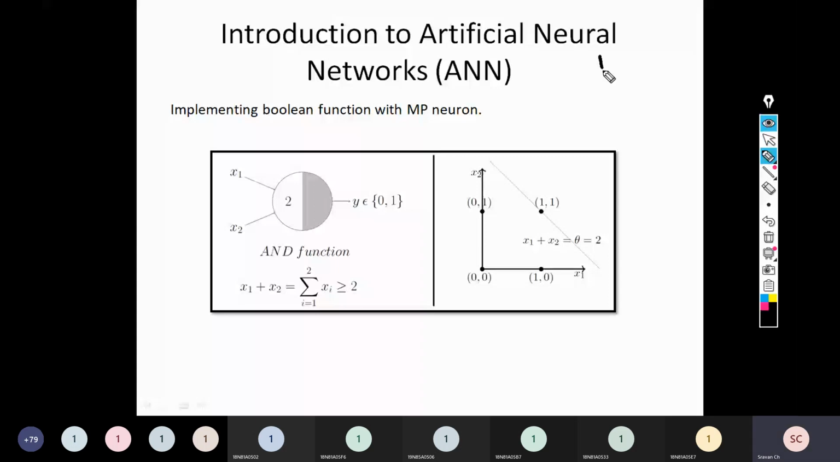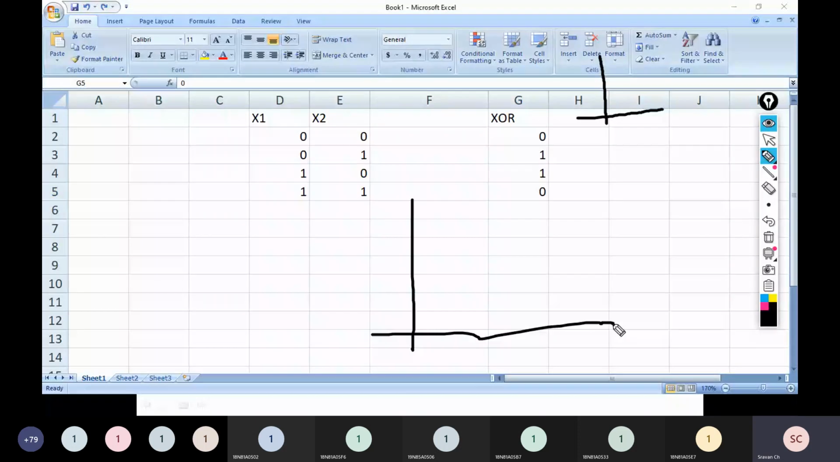If it is an XOR gate, this is my 0 0, this is my 0 1, this is 1 0, and this is 1 1. Now the output is true when it is 0 1 and 1 0. Means these 2 points should be connected. How do I connect these 2 points? I have to draw a line like this.